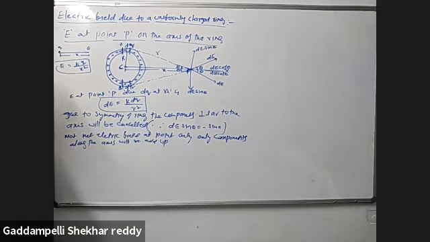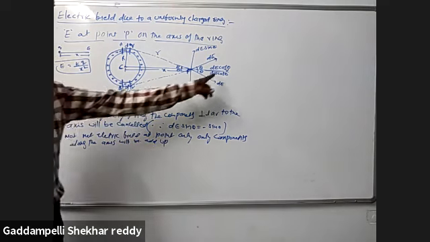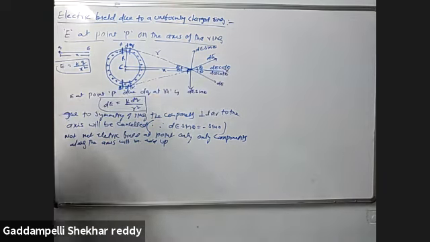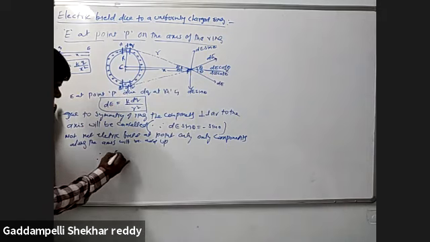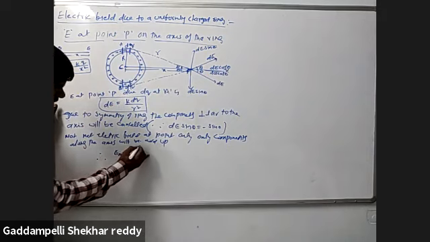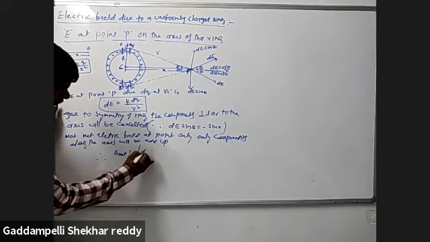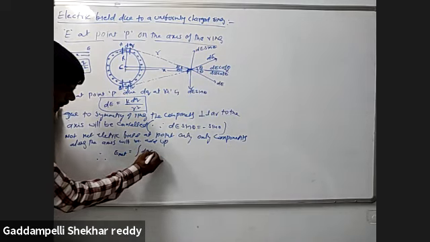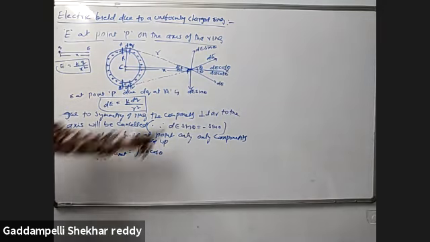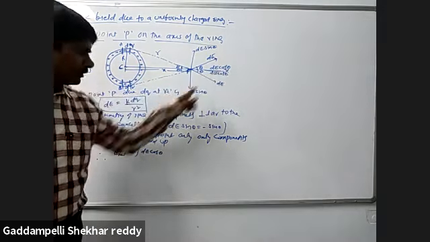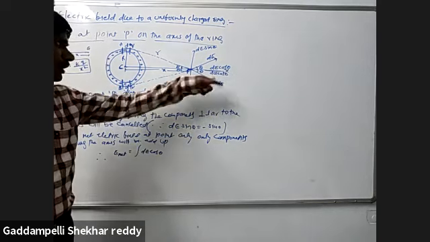Adding up means integration. What is the horizontal component of dE? Therefore, the net electric field E net is equal to the integration of dE cos theta. For all elements, dE cos theta integrated will give the total value.